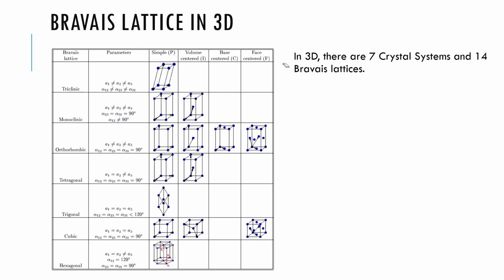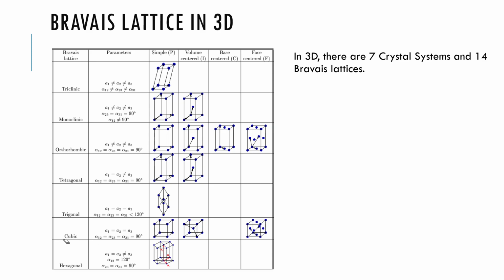Bravais lattices in 3D. In previous slides we saw the Bravais lattices in the 2D structure. Now let's see the Bravais lattices in 3D. In 3D, there are 7 crystal systems and 14 Bravais lattices. These are the 7 crystal systems: 1, 2, 3, 4, 5, 6, 7.